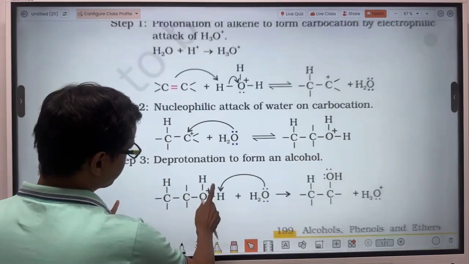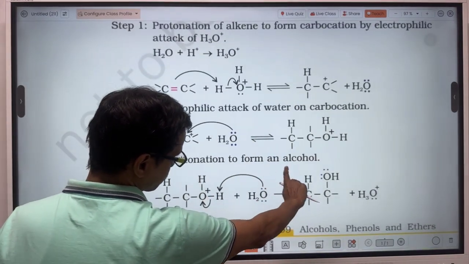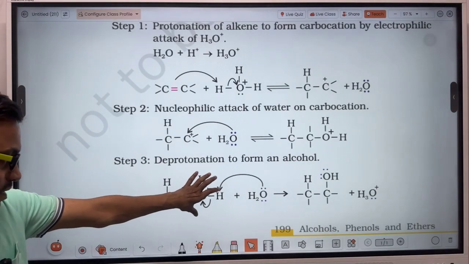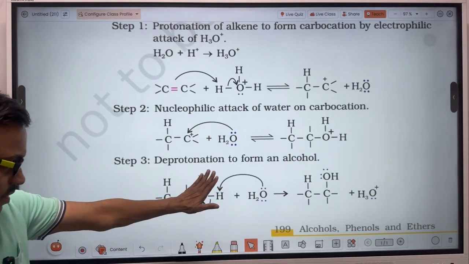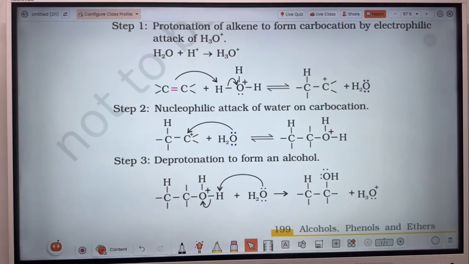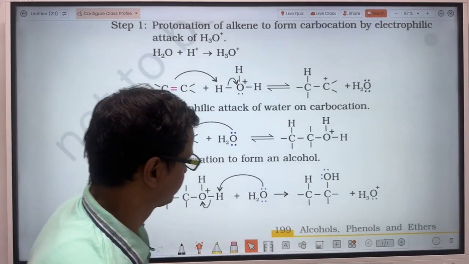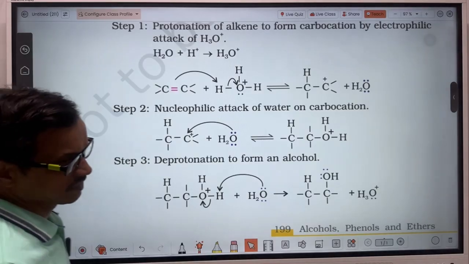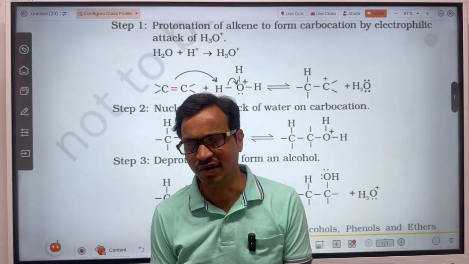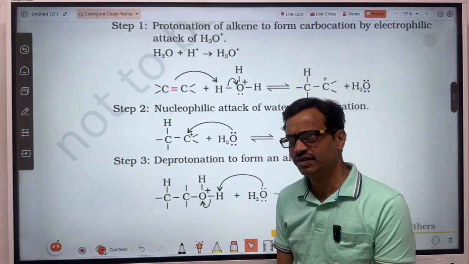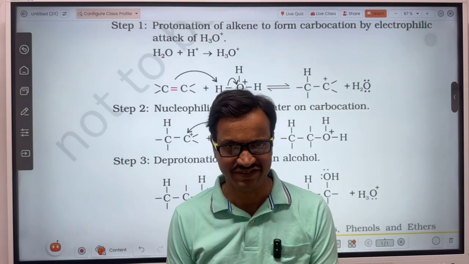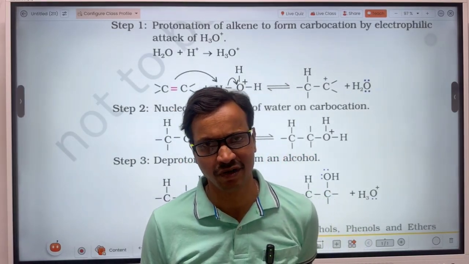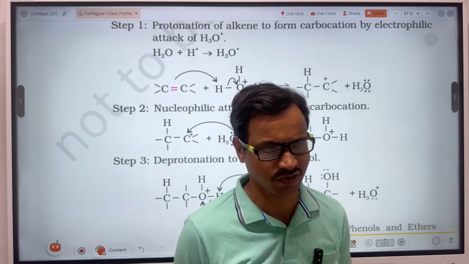So here the step is deprotonation to form an alcohol. Here a proton is removed from this protonated alcohol, so that is deprotonation, and alcohol is formed. So that was the mechanism of alcohol formation from alkene. Okay. Now we will discuss the formation of alkene from alcohol.